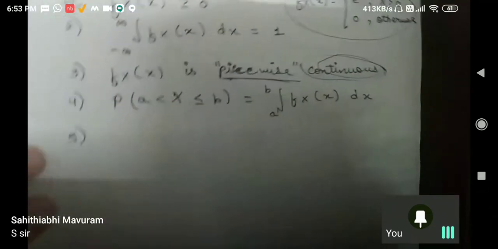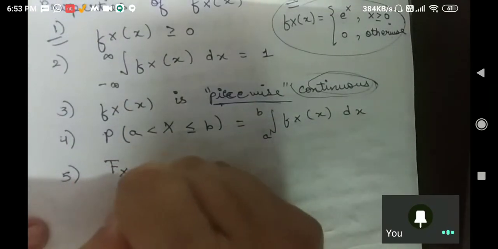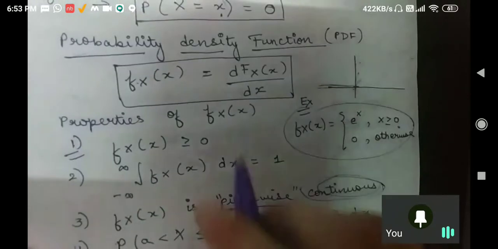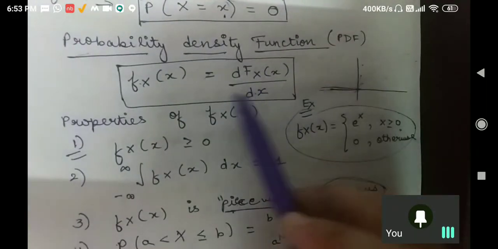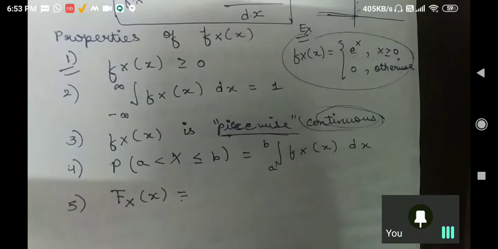Now let us understand the fifth property. Sir, can you explain F_X(x)? Right now we have seen that the differentiation of your F_X(x) is your PDF. So I am now asking you how you will write F_X(x). Anybody can tell me? Yeah, this will be in terms of integration only, but how will you write it?